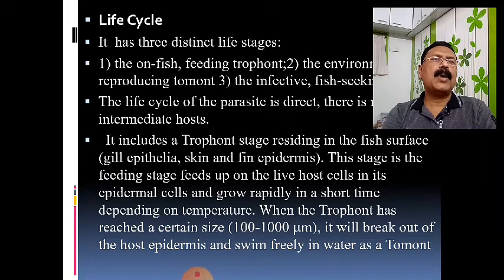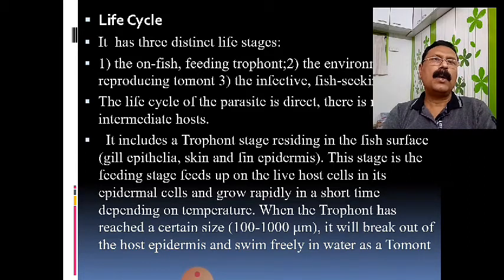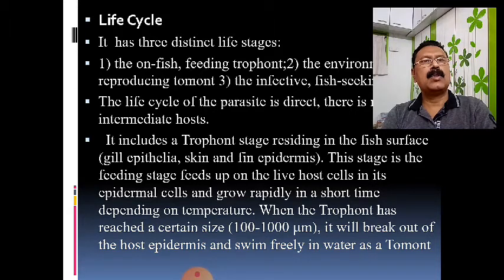Then this trophozoite passes, in due course, into the next stage, which is known as a tomont. Tomont is a reproductive stage where reproduction is possible. This trophont passes into the tomont stage, and this tomont will get encysted.